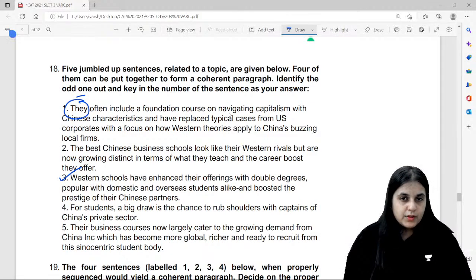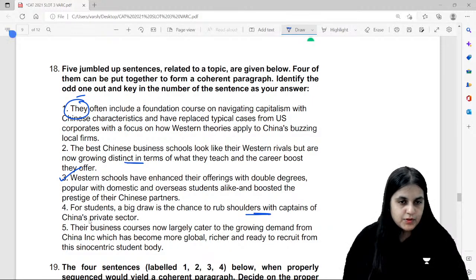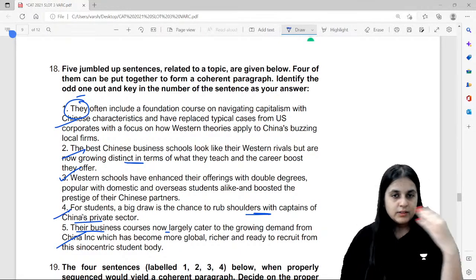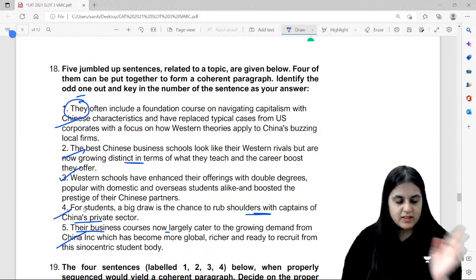They often include a foundation course on navigating capitalism. The best Chinese business schools look like their Western rivals, but are now growing distinct. For students, a big draw is a chance to rub shoulders with captains of China's private sector. Their business courses. So guys, 1, 2, 4 and 5 all talk about Chinese schools, how they are coming up with new courses and their offerings are distinct, foundation courses, business courses and so on.